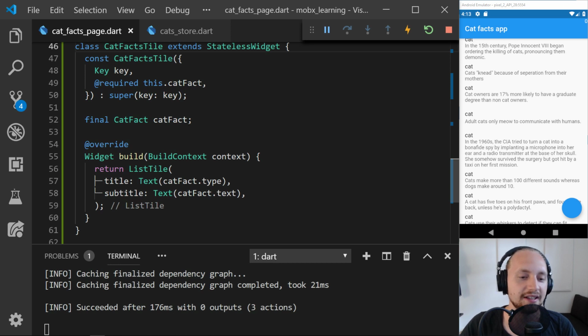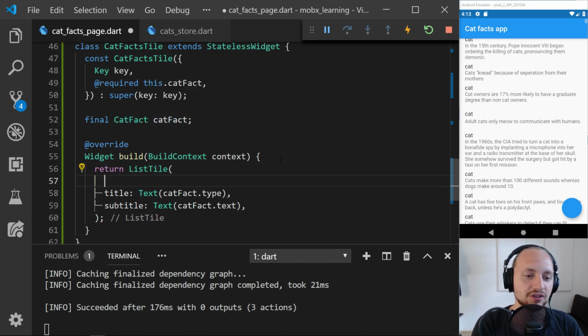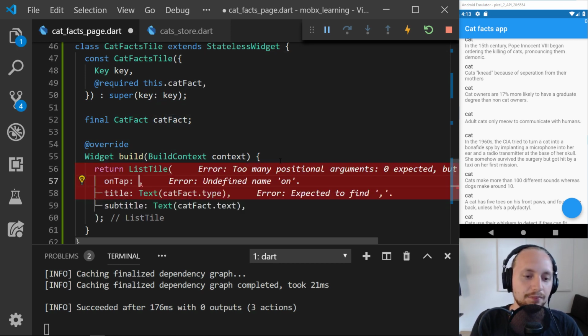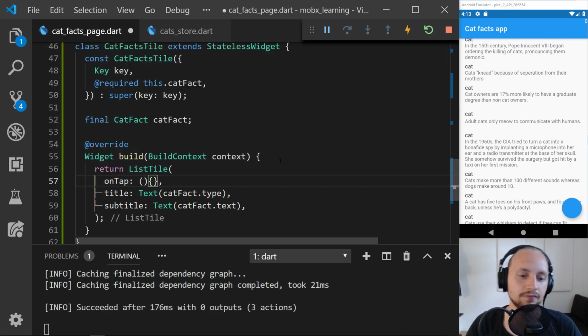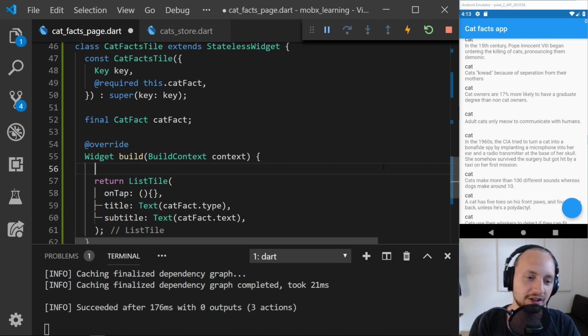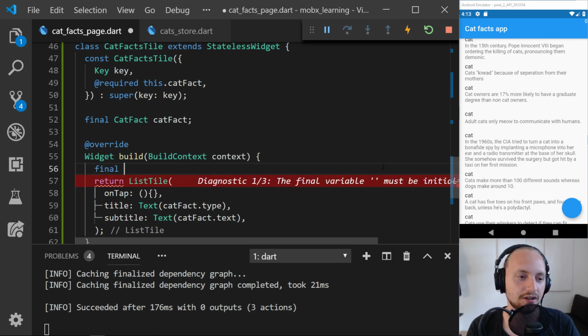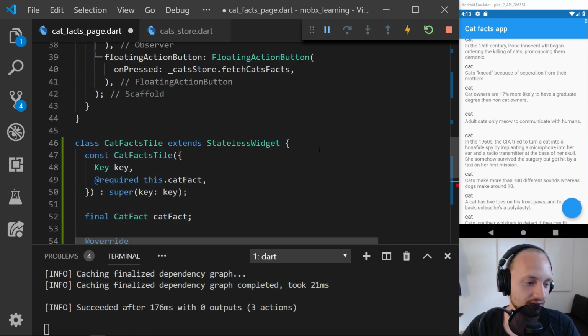So what we need in here, so each time we, for example, do the on tap, is that we need to call the MobX and then just increment the read value. So to do that, we can just call the provider to just get that value. So for example, let's take final, what did I call it?